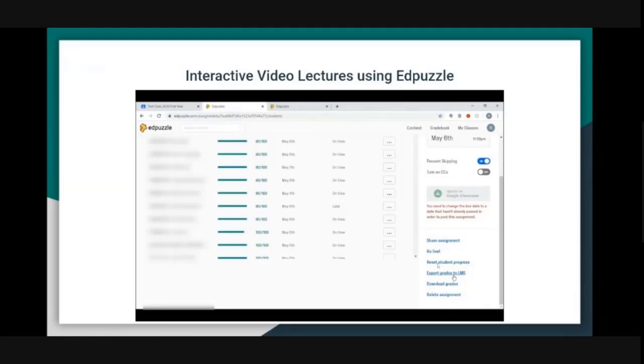So you have the option, you can integrate your Google Classroom with Edpuzzle. Students get automatically imported. They don't have to create separate accounts here. And you can simply export these grades to LMS, your Google Classroom. So whenever I post an assignment, they get a notification on Google Classroom only. The marks also will come on Google Classroom, but this is just an additional external interface for these interactive video lectures.